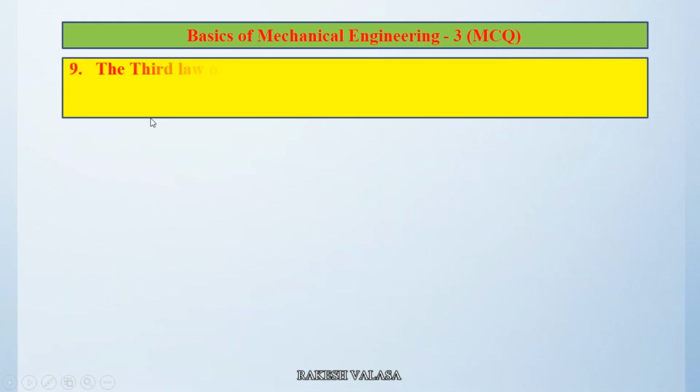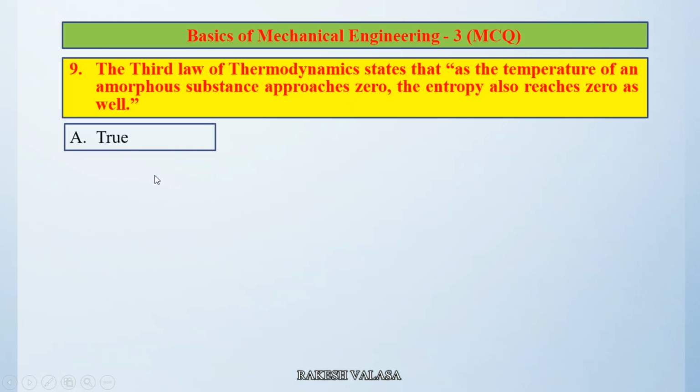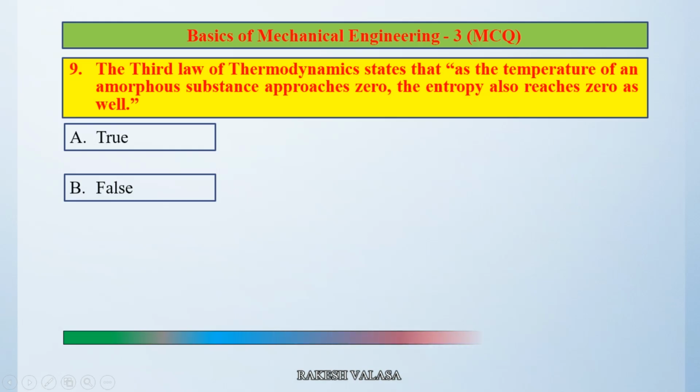Question number 9. The third law of thermodynamics states that as the temperature of an amorphous substance approaches zero, the entropy also reaches zero as well. Option A true, option B false. The correct answer is option B, false.